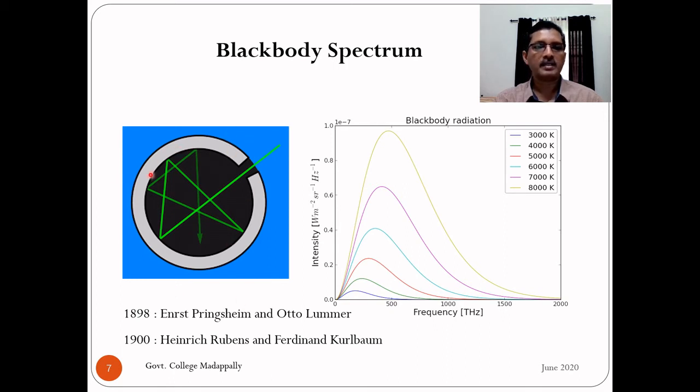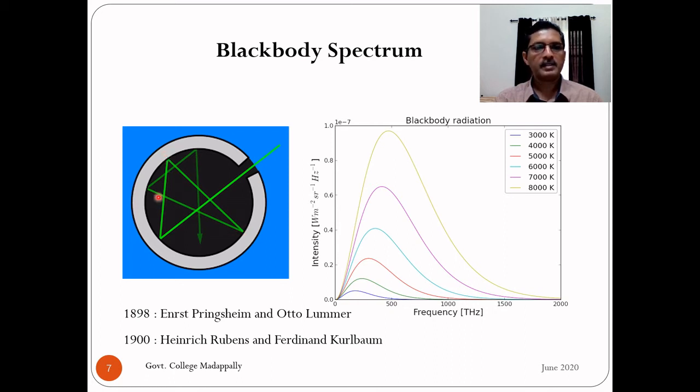Consider a hollow metallic cavity. Inside is hollow, with a small hole on the surface. Now, if you send electromagnetic radiation through this small hole, consider one ray. It comes and is incident on the inner wall. When it is incident here, some of the radiation will be absorbed, some will be reflected. So it is reflected. Again, part of it is absorbed, part is reflected.